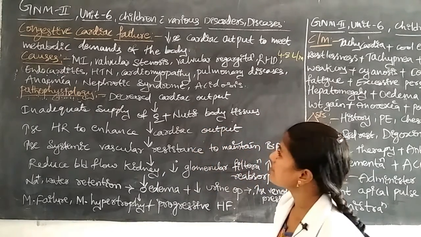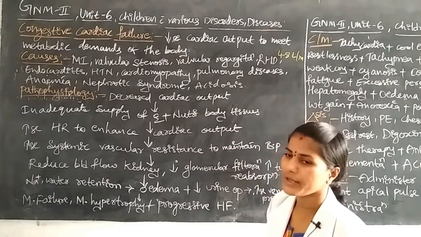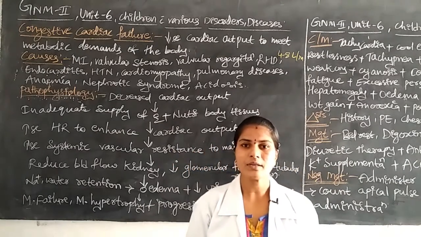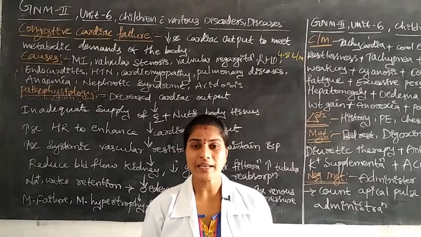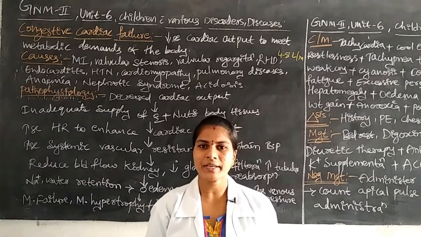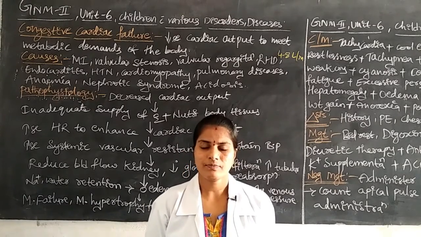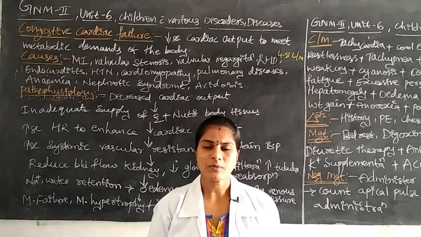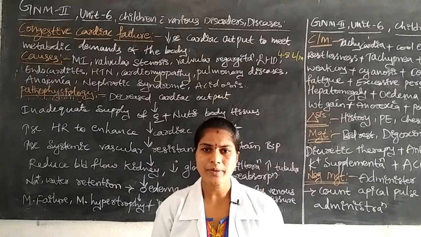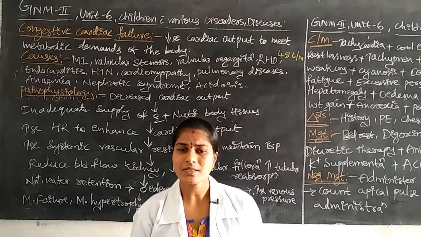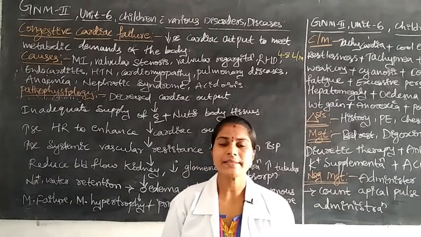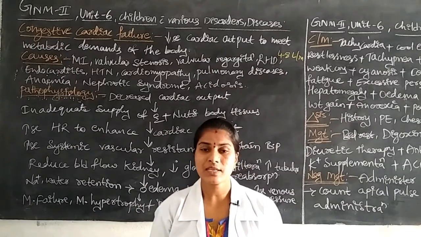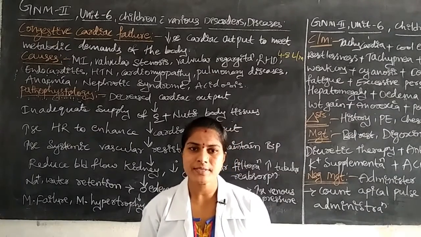Here it depends on the metabolic demands of the body. For example, when there is increased metabolism and body activity, the pumping of the blood or cardiac output also increases. When children or human beings take some rest, cardiac output slightly decreases.